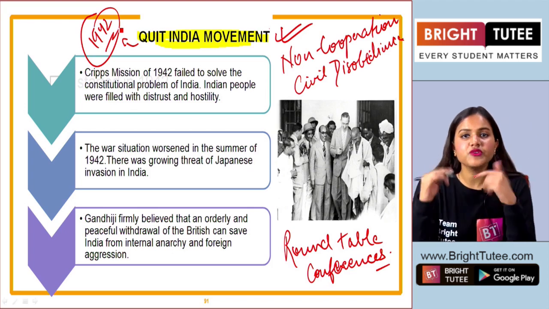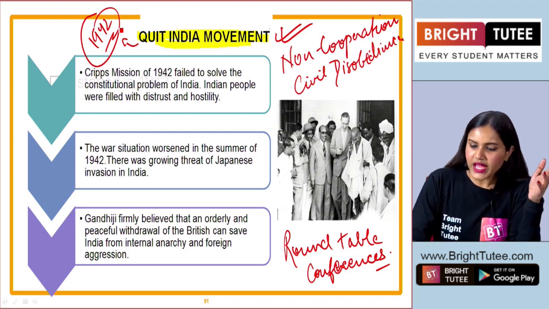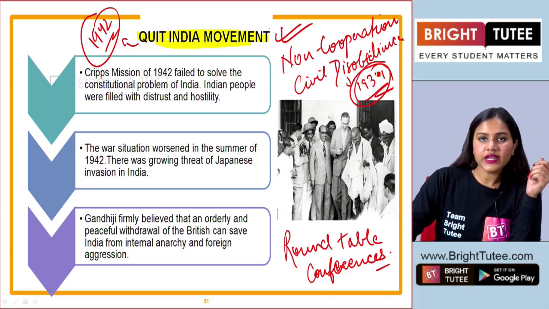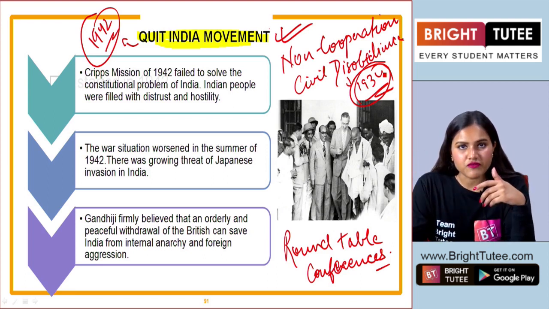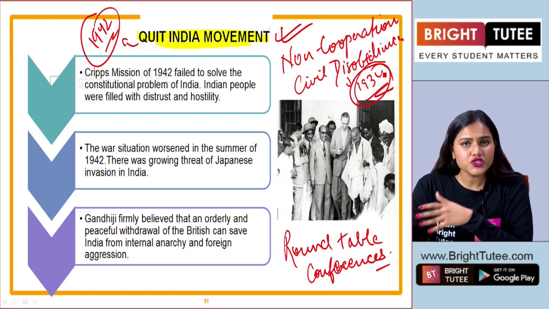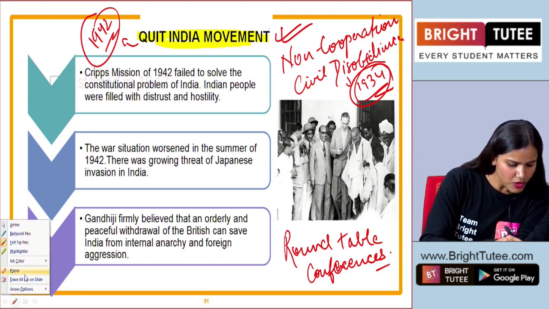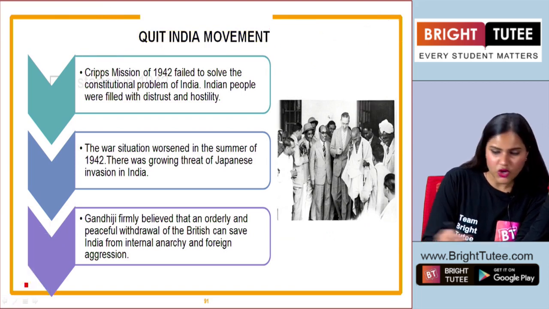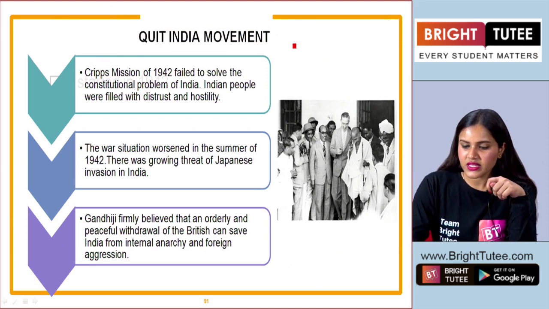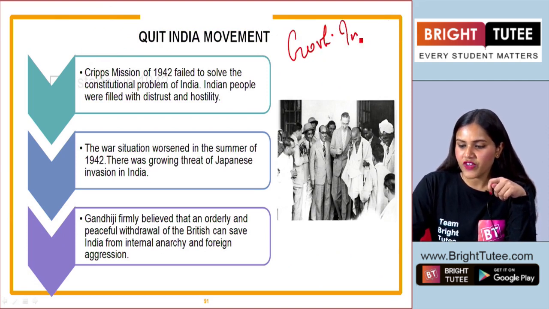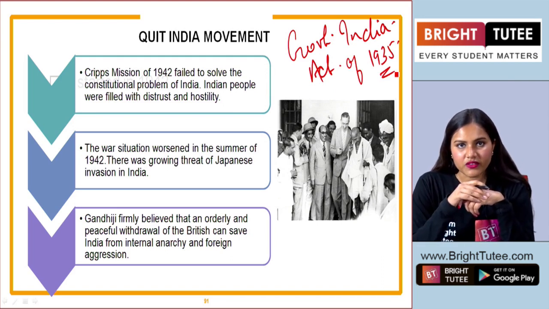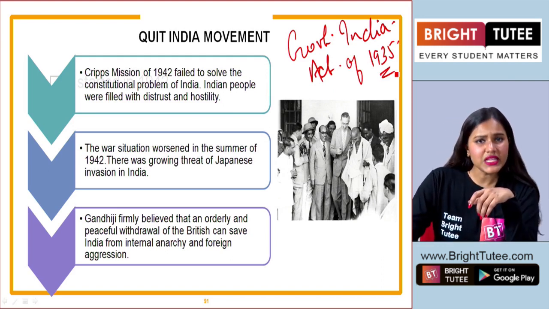year 1942. We had learned that the civil disobedience movement was called off, or it ended, in the year 1934. After that, many other changes took place in our country. Since we had talked about these roundtable conferences, we saw that after the roundtable conference, an act was passed, that is the famous Government of India Act of 1935. Right students? And here we see that many changes took place.